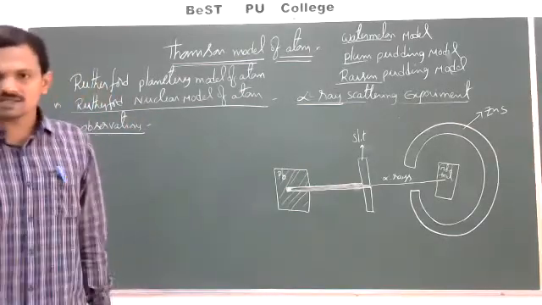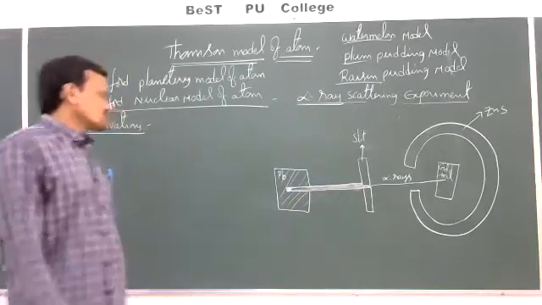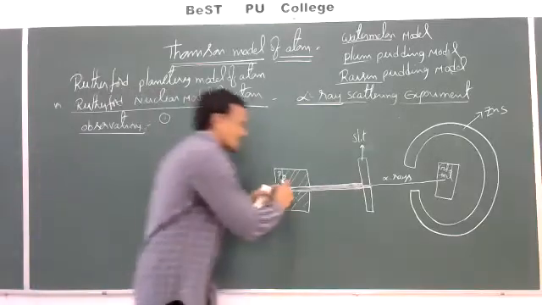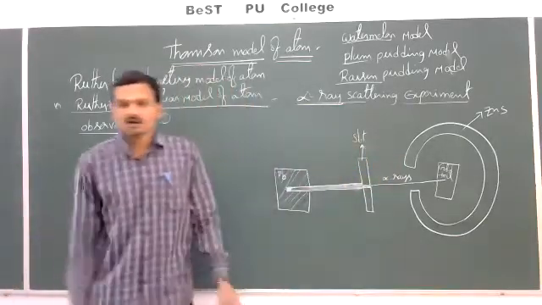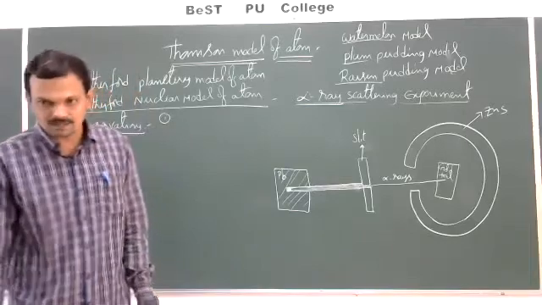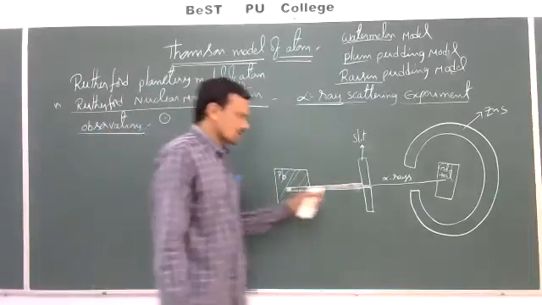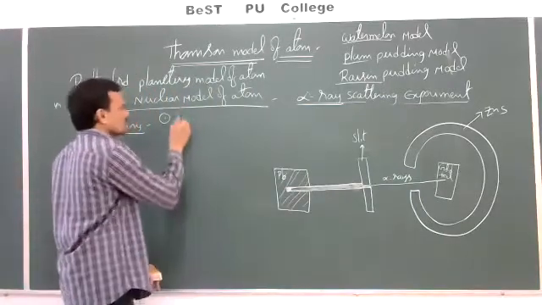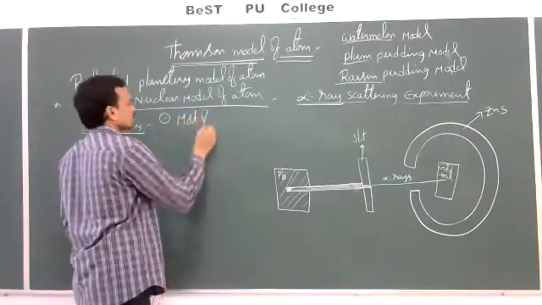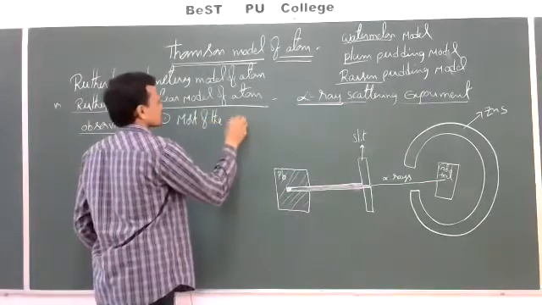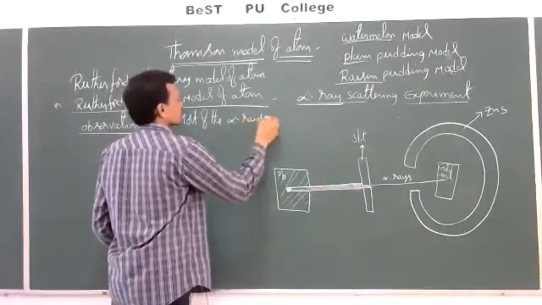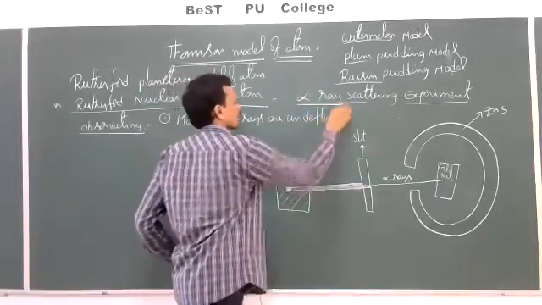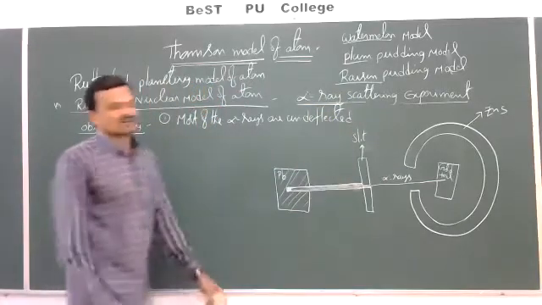So what are the observations of this experiment? Around 20,000 alpha rays were passed on this gold foil. The first observation is that most of the alpha rays are undeflected.